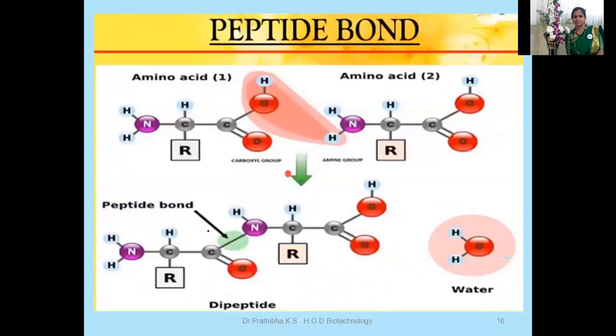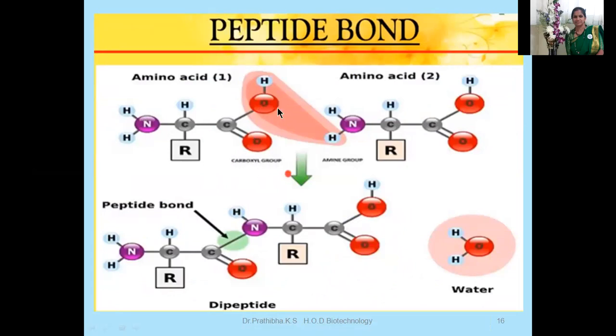Then how is the peptide bond formed? I have explained this in detail in protein molecules, please have a look. In this case, this is amino acid 1 and another amino acid 2 can be seen. Whenever you write the structure, first you write the terminal amino group on one end and the carboxyl group on the other.